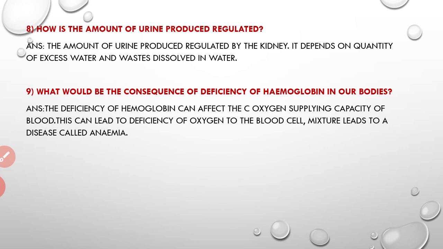So what happens? The deficiency of hemoglobin can affect the oxygen supplying capacity of blood. This can lead to deficiency of oxygen to the blood cells, and this leads to a disease called anemia. So what is anemia? It is the condition in which the blood doesn't have enough healthy red blood cells. So we feel sick, fatigue, shortness of breath, dizziness, etc. All these are the symptoms of anemia.